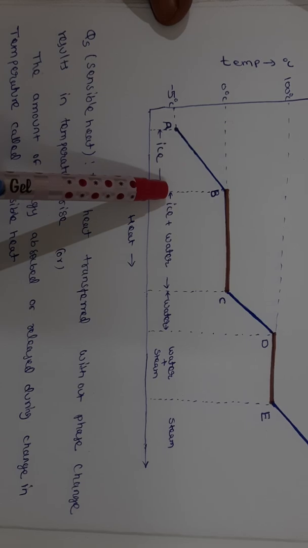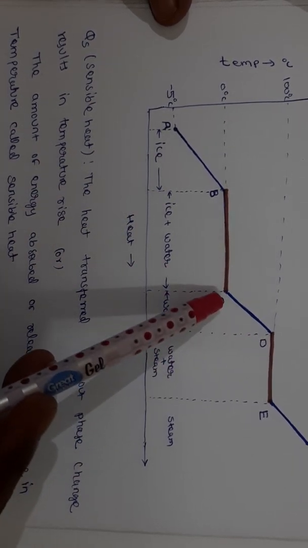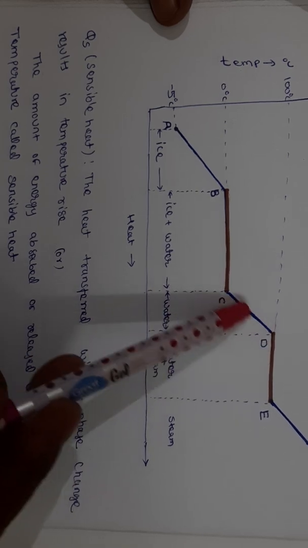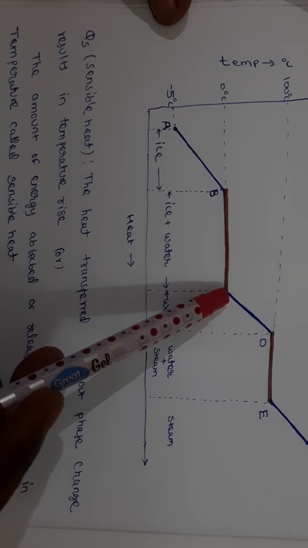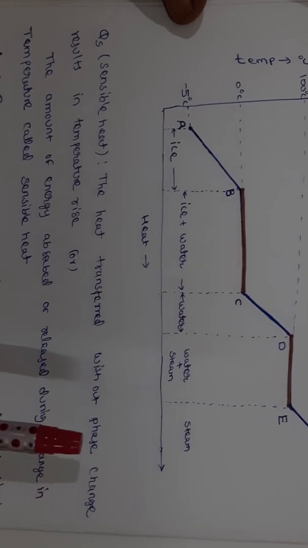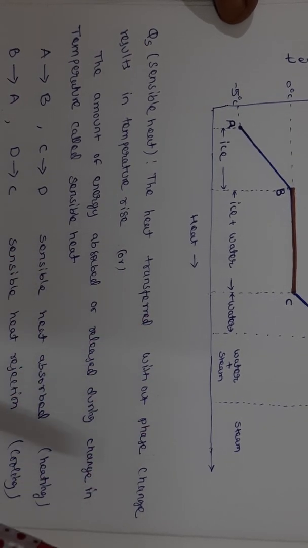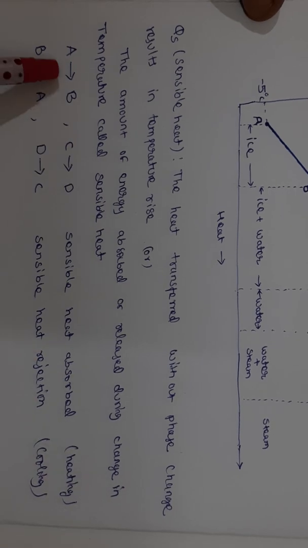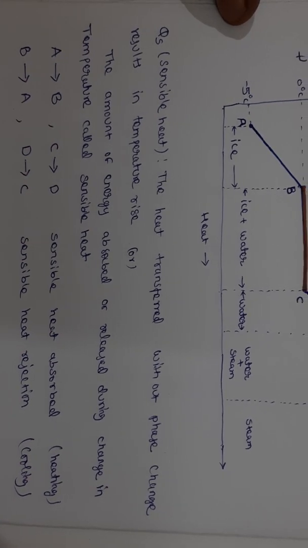It releases the sensible heat. D to C also, in the liquid state, the temperature changes from 100 degree centigrade to 0 degree centigrade. C to D, it releases the sensible heat.